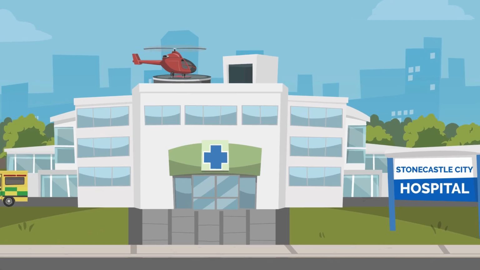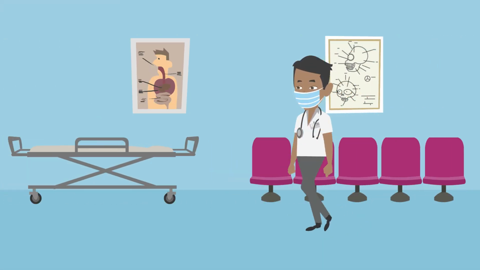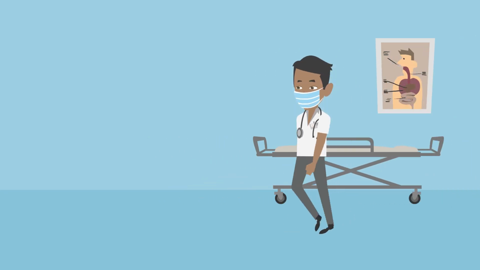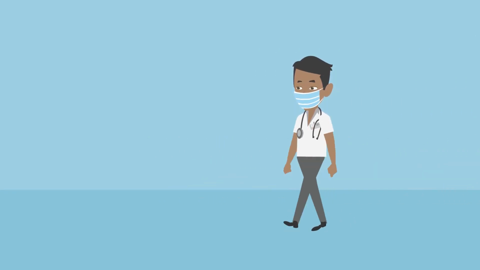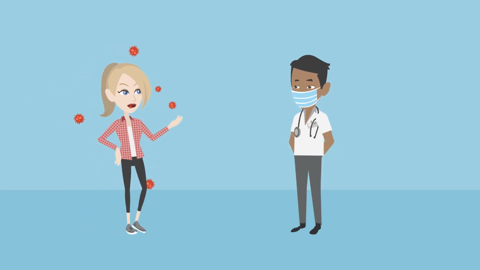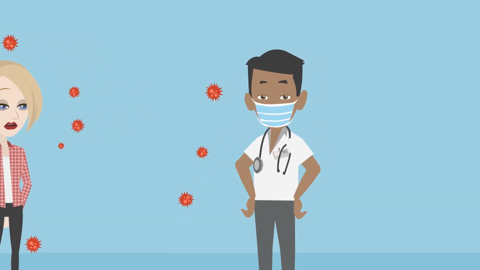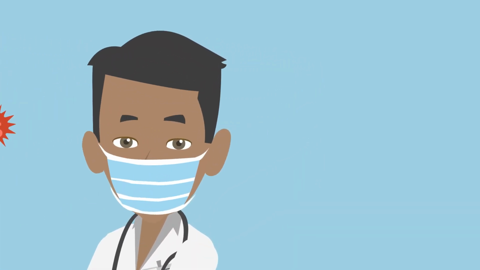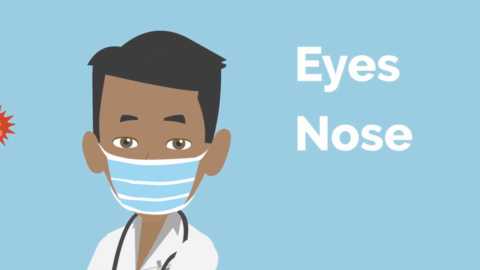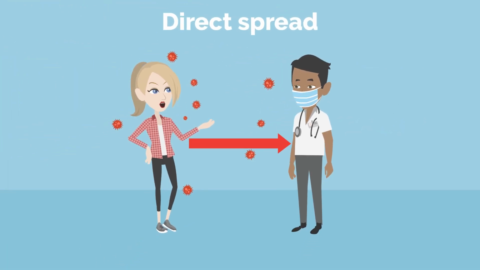To manage the risk of COVID-19 in the healthcare workplace, we need to look at how the infection spreads and how to reduce exposure. We know that COVID-19 is mostly spread by droplets and aerosols, which are breathed, coughed, or sneezed out and can directly enter another person's mucous membranes, such as the eyes, nose, or mouth, allowing it to enter the body. This is known as direct spread, and it's most likely to happen when people are close together.